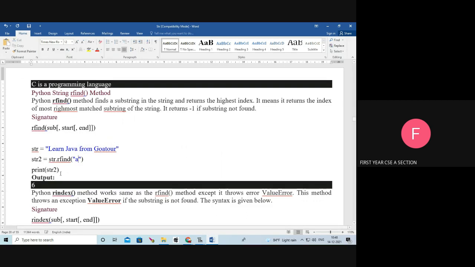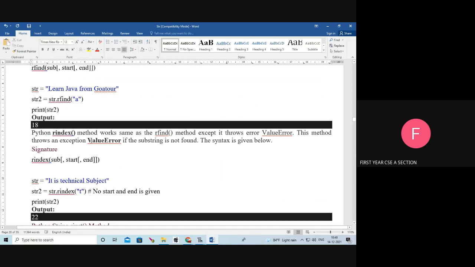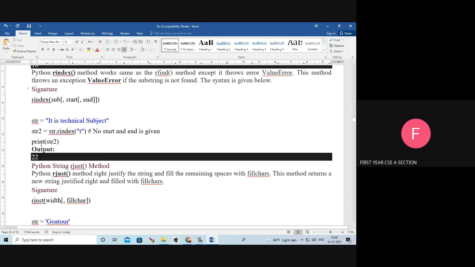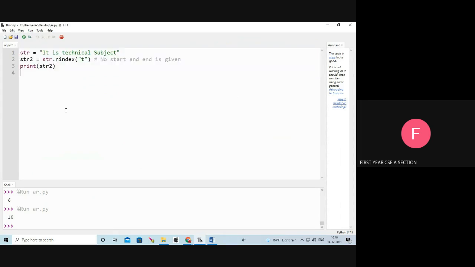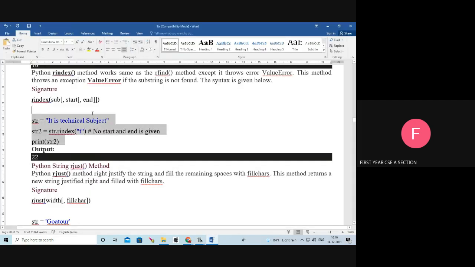Next, rindex. The rindex method works the same as the rfind method. rindex and rfind both are same. What is the difference? It returns an error message if a particular item is not available. That's all. Here is the rindex of T. We will see the last program.